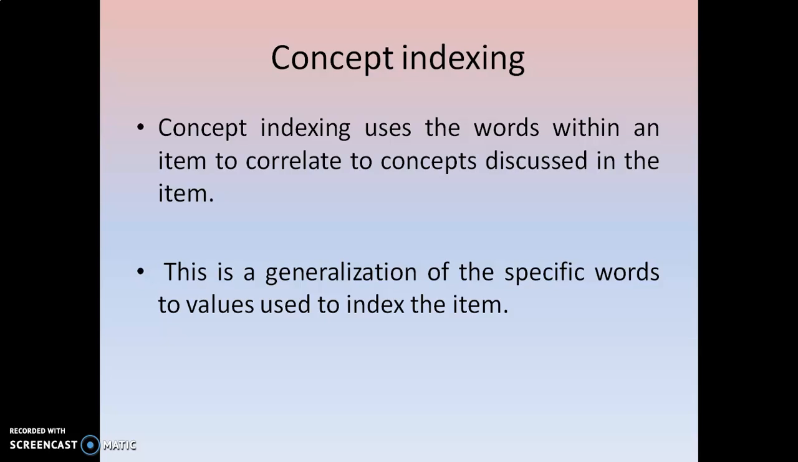Okay, the next one coming to this is nothing but concept indexing. Concept indexing is a different one. Already we have gone through this in our first unit, that is concept hierarchy generation. What we have seen in the concept hierarchy generation is that the recall is improved. All the relevant concepts can be kept aside. For example, if you have taken the domain computer, all the relevant terms of the computer can be kept aside. Concept indexing uses the words within the item to correlate the concepts discussed in the item, and it is also a generalization of specific words to values used for indexing of the item. So whatever terms are related to that particular item, all are gathered at once.